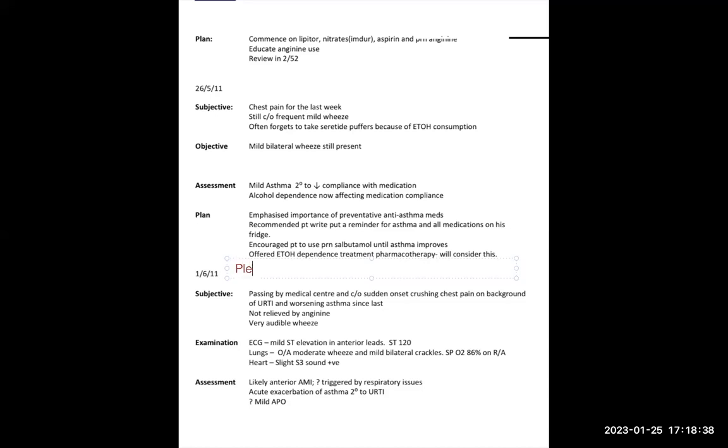Now for the last paragraph, please note, he has been given emergency treatment, details of which are being enclosed with the letter. You don't have to write which medications, just details of which are being enclosed with the letter. So this is how you write your letter. That's it.